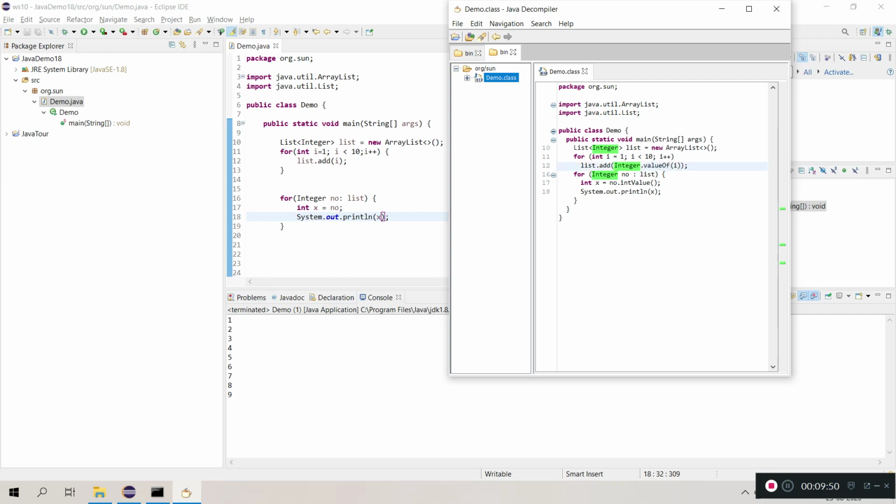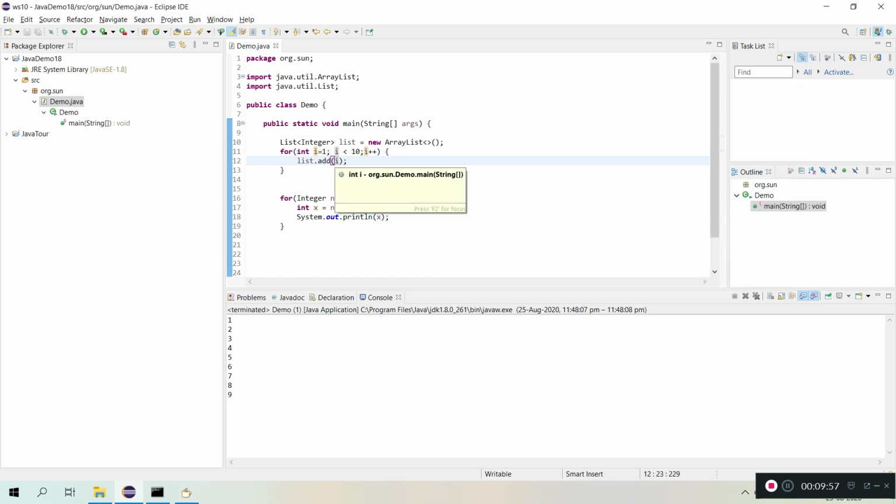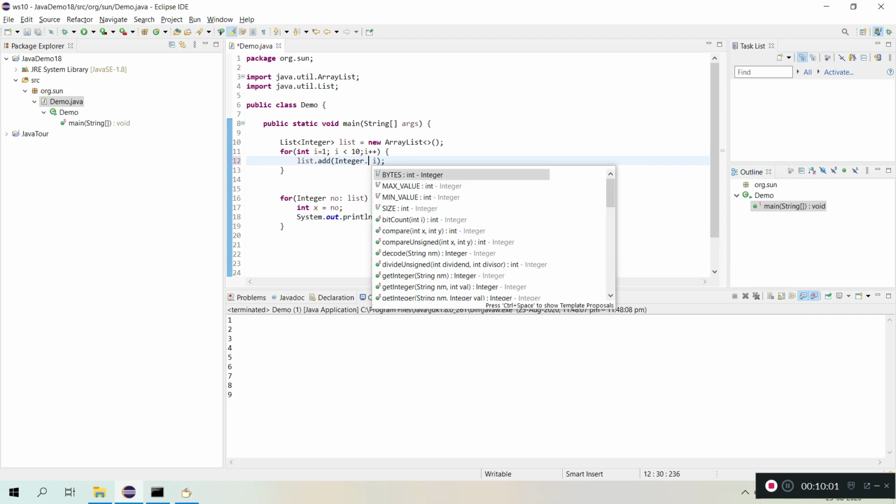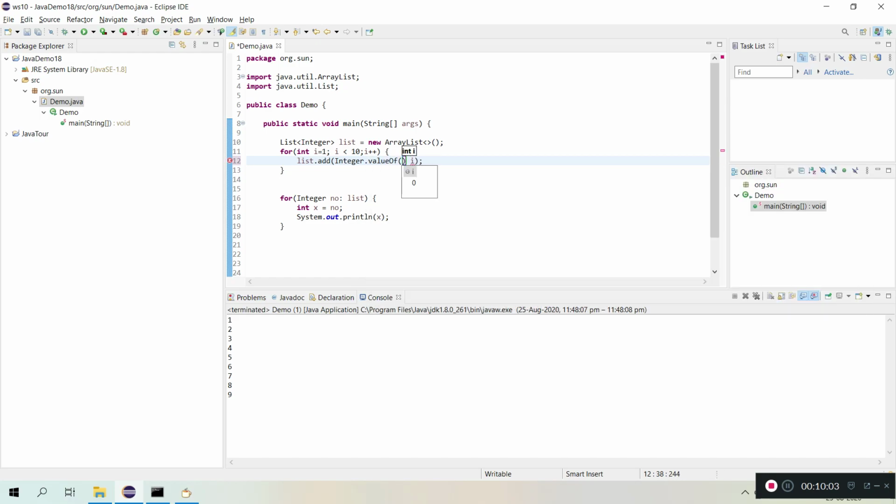So if there were no autoboxing or auto unboxing, we would need to write Integer.valueOf, and something like this we need to do.